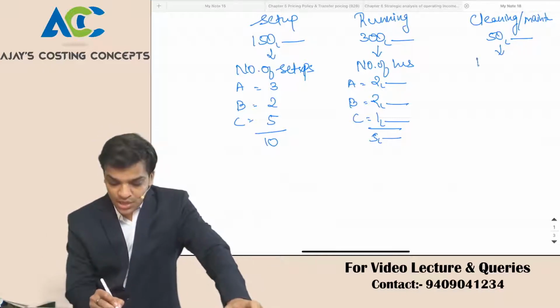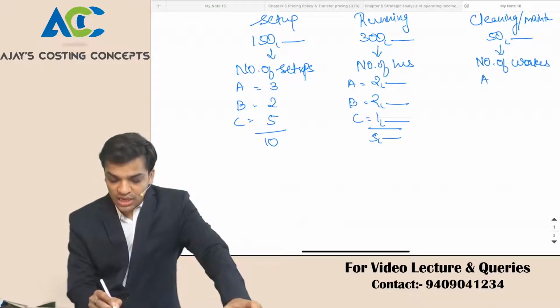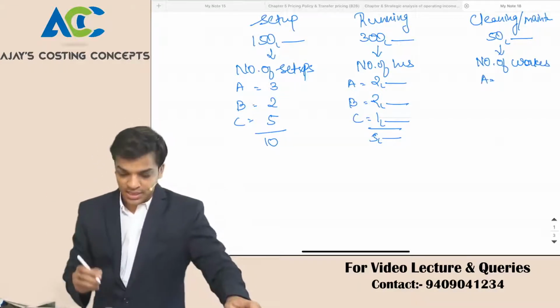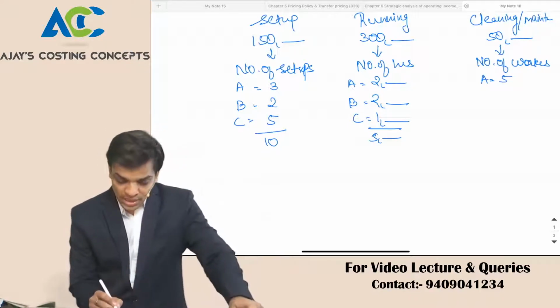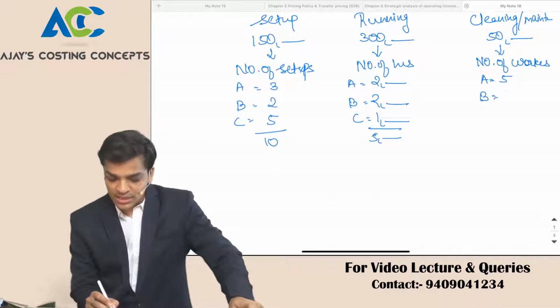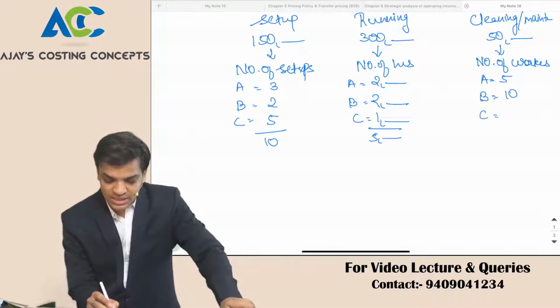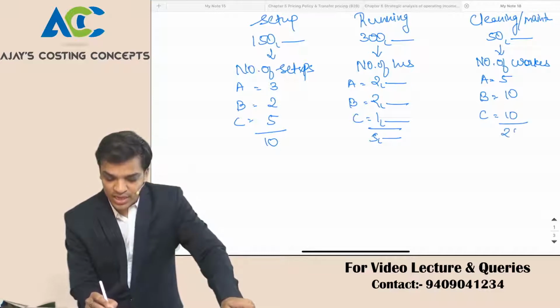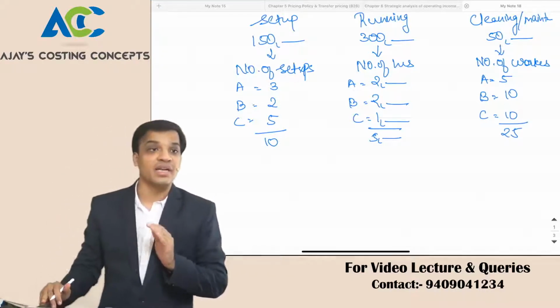Sir, it was depending on number of workers, right? So how many workers were cleaning after product A? Sir, 5. How many workers were cleaning after product B? Sir, 10. How many workers were cleaning after product C? Sir, 10. So total 25 workers cost I have incurred for my cleaning and maintenance, right?